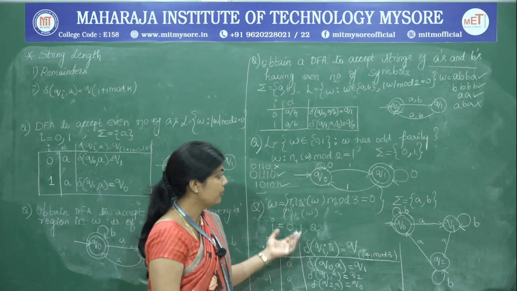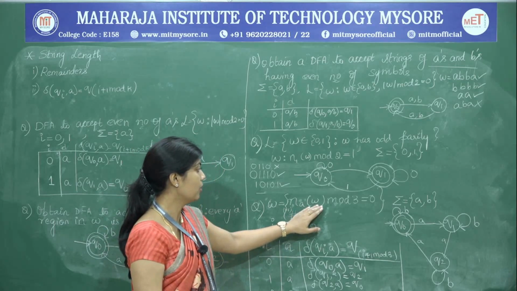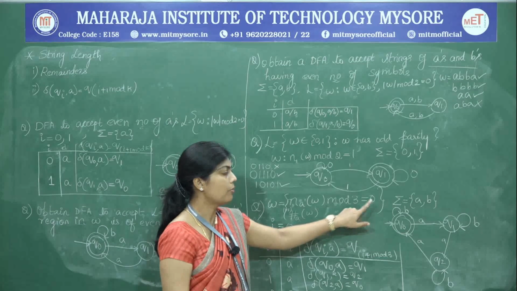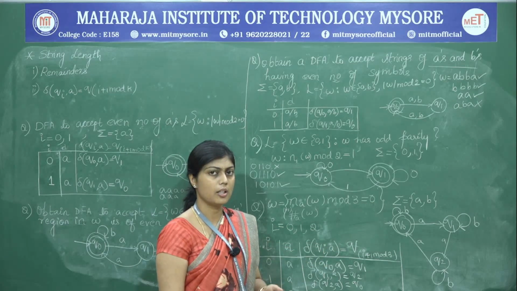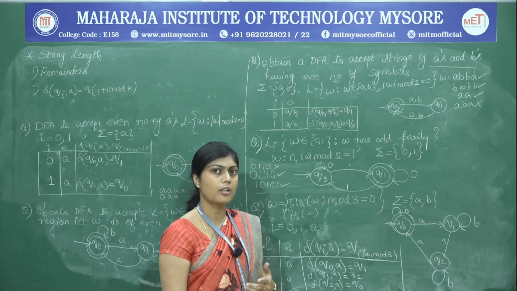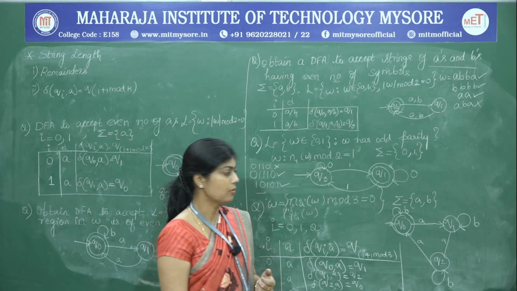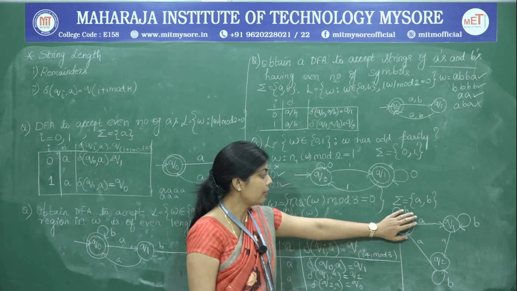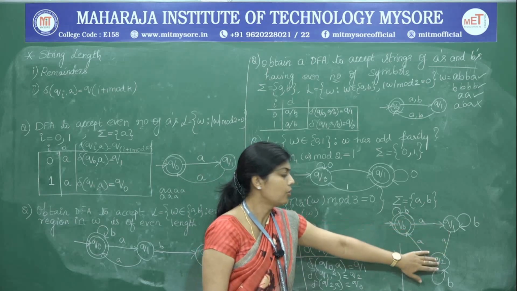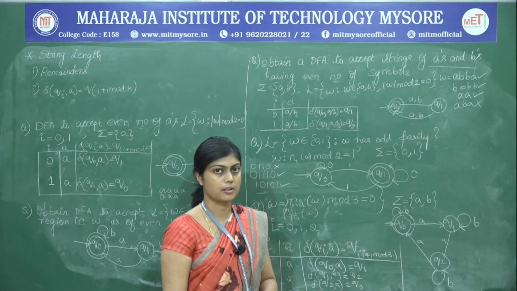Also, the same problem can be given as the number of A's in W mod 3 should not be equal to 0. If it is not equal to 0, it can either be 1 or 2, because the only possible remainders are 0, 1 and 2. So, in that case, except Q naught, Q1 and Q2 will become the final states.